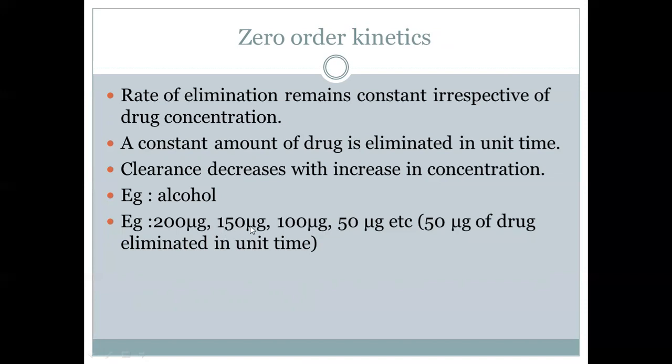Example: 200 microgram, 150 microgram, 100 microgram, 50 microgram, etc. So 50 microgram of drug is eliminated in unit time. You can see that 200 microgram becomes 150 microgram, and of these, again 50 is eliminated, so it becomes 100. If it was first order, we would have 50% eliminated, so it would have become 75. But here you can see it is 100.